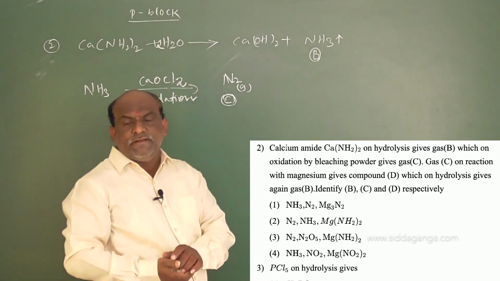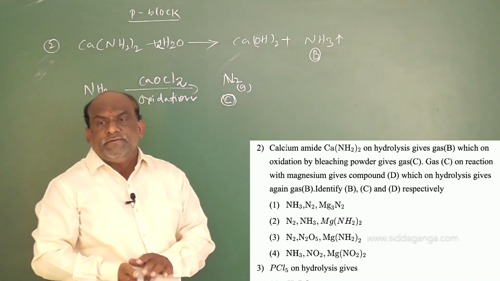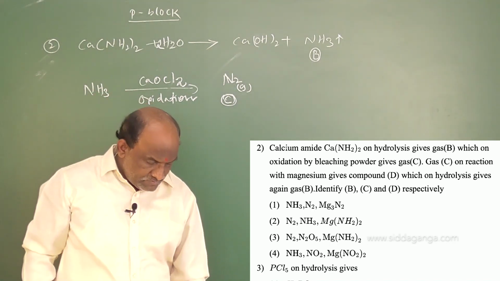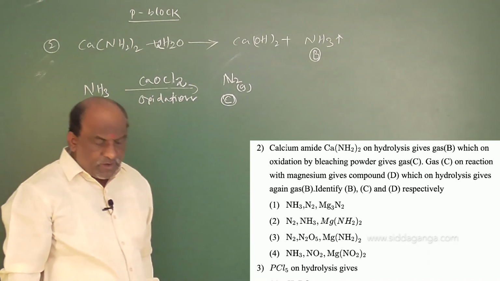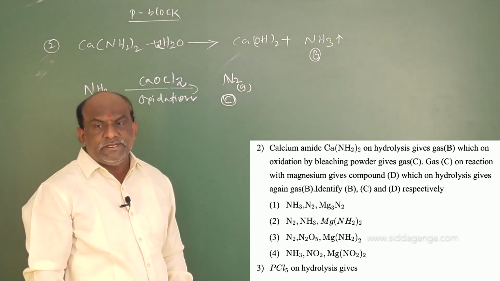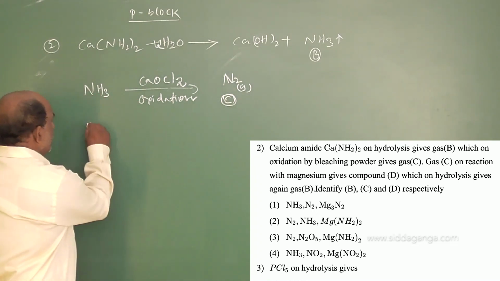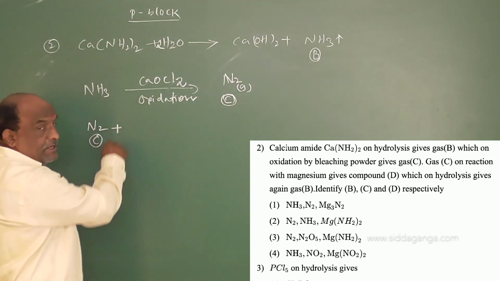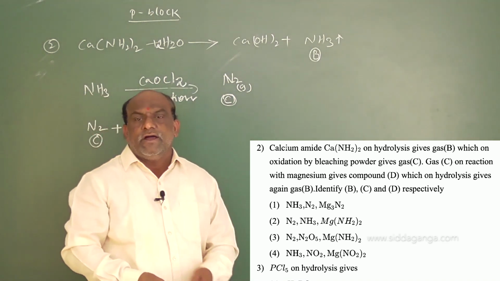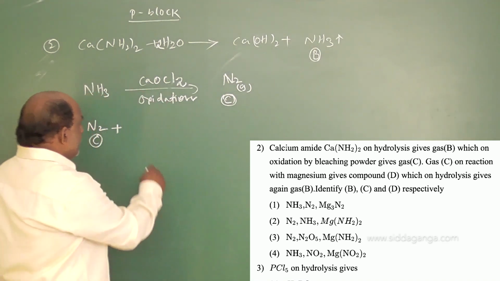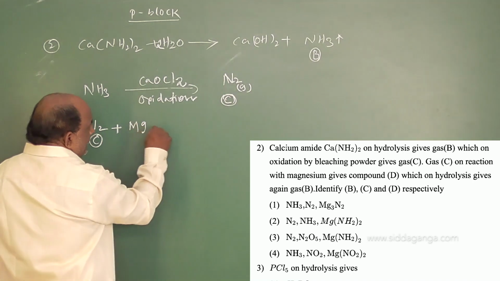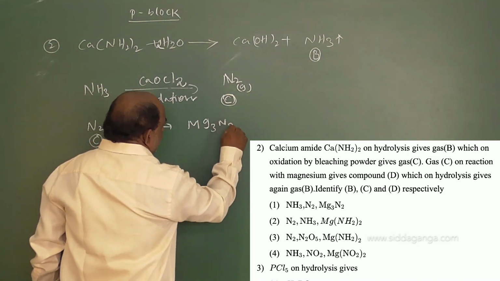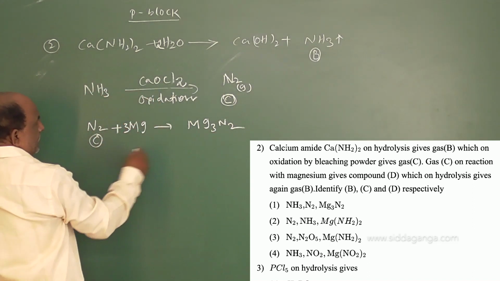That is what is given, see that question: B, which on oxidation by bleaching powder gives gas C. Here formation of N2 takes place, and this N2 is gas C, which on reaction with magnesium gives Mg3N2.